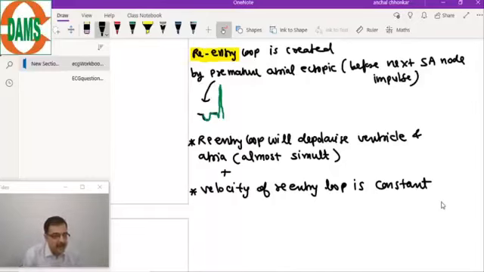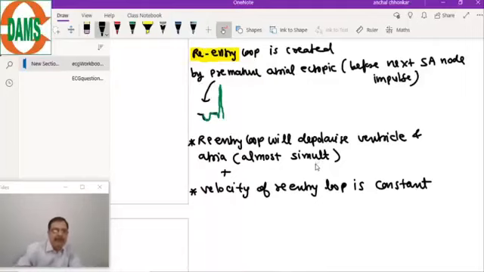Can P wave come after QRS? Yes, P wave can come after the QRS also, but this is a very fast rate, so it is very difficult to identify the P wave here. Now let's translate that into the ECG. The re-entry loop will depolarize the ventricle and atria almost simultaneously.